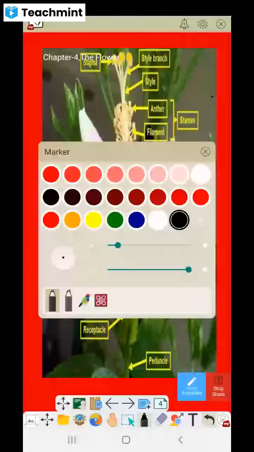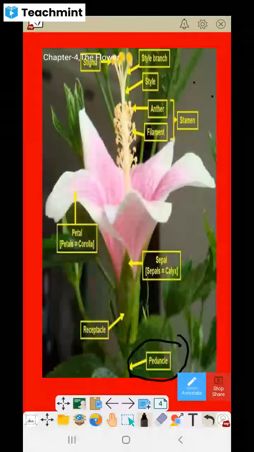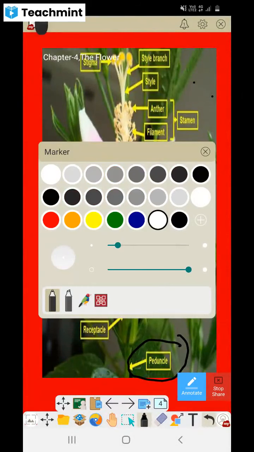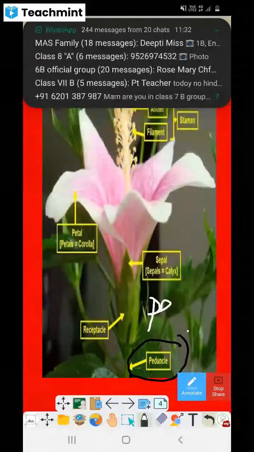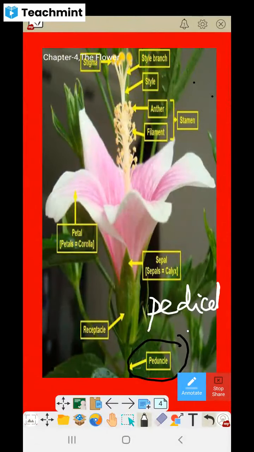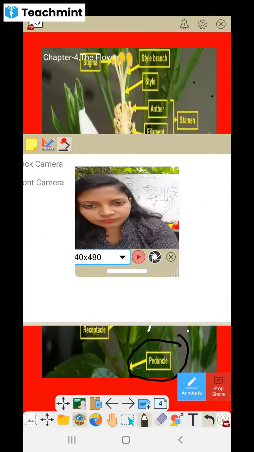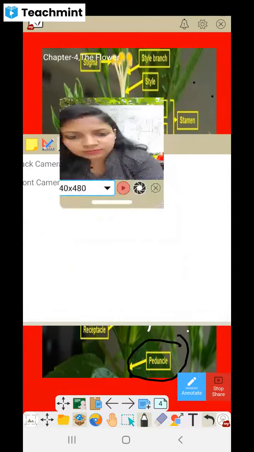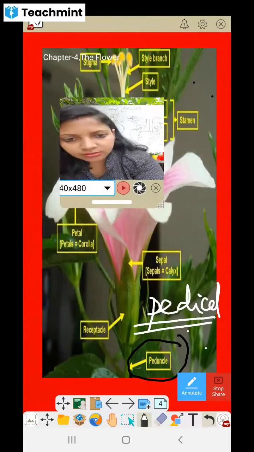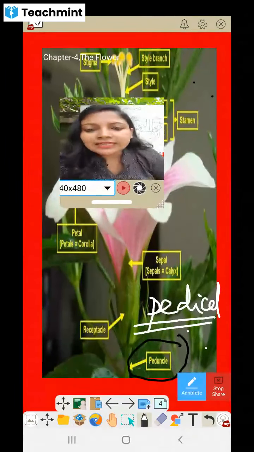But one thing, what is the peduncle? There is one more word, that is pedicel also. Pedicel means it is the stalk of the flower. And the stalk of the leaf, what do we say?